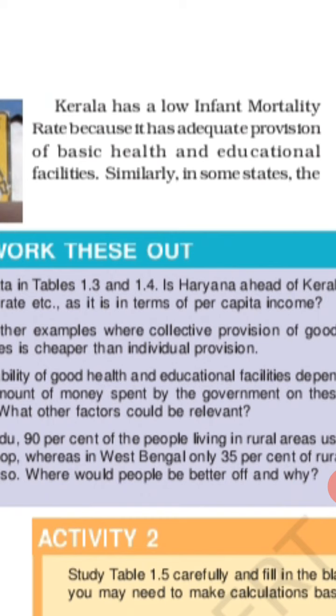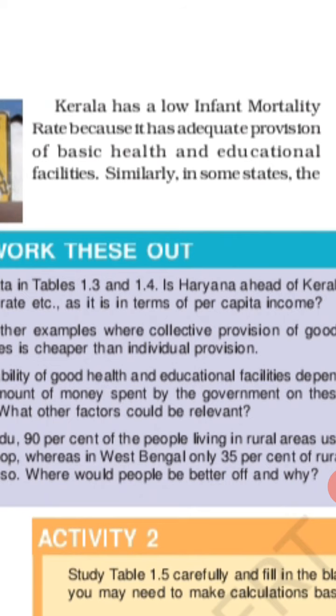Kerala has a low infant mortality rate because it has adequate provision. Low infant mortality rate. Why? Because of the adequate provision. Provision means here supply. Good supply of basic health and educational facilities in Kerala.